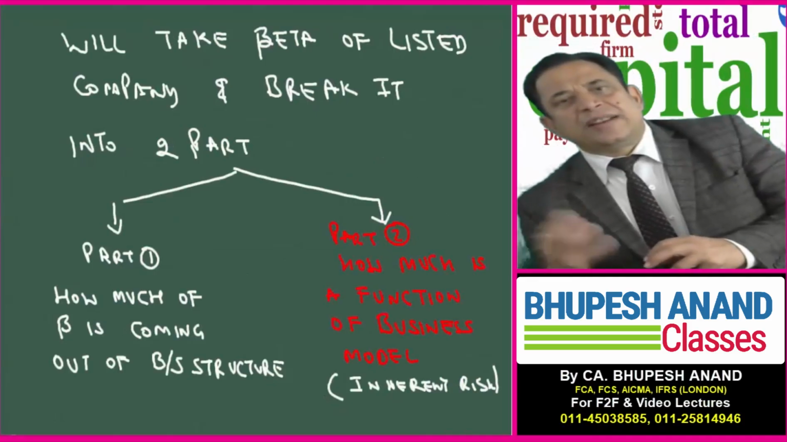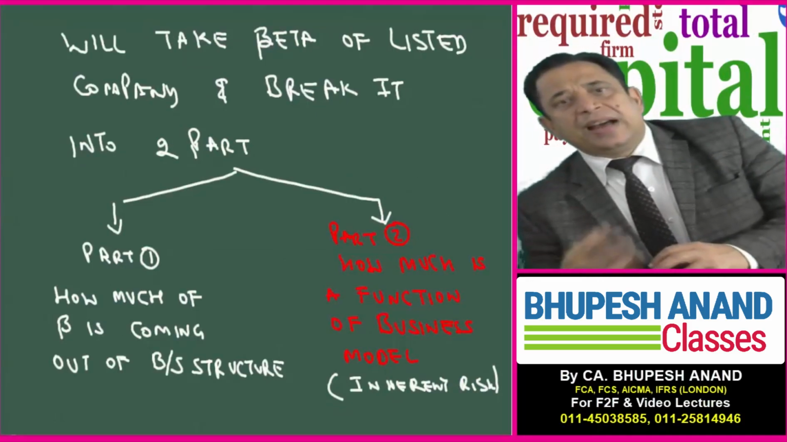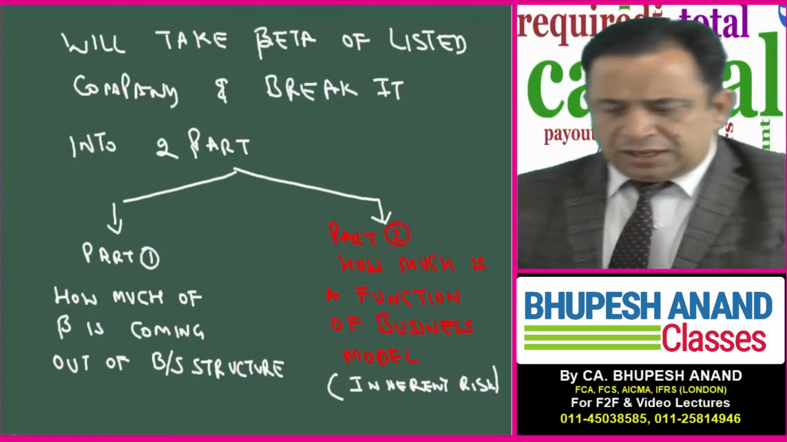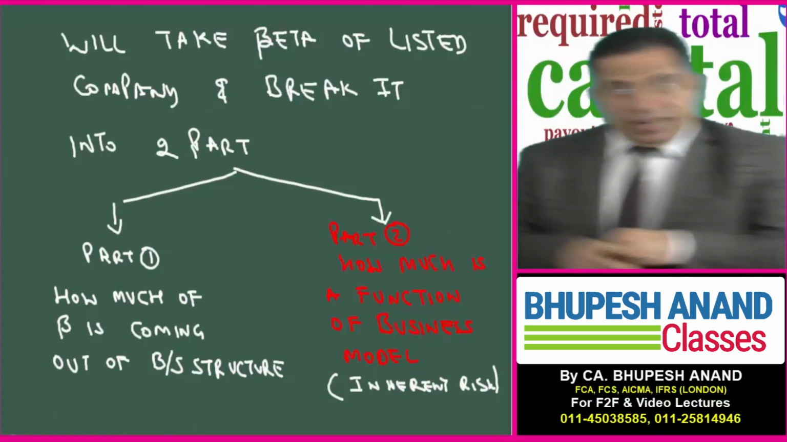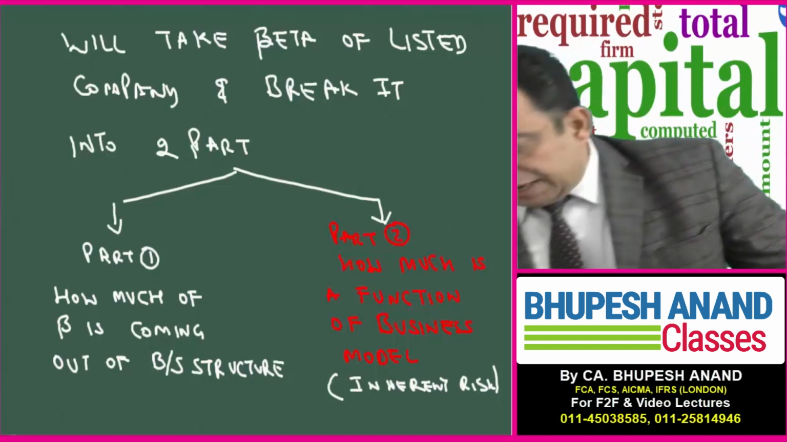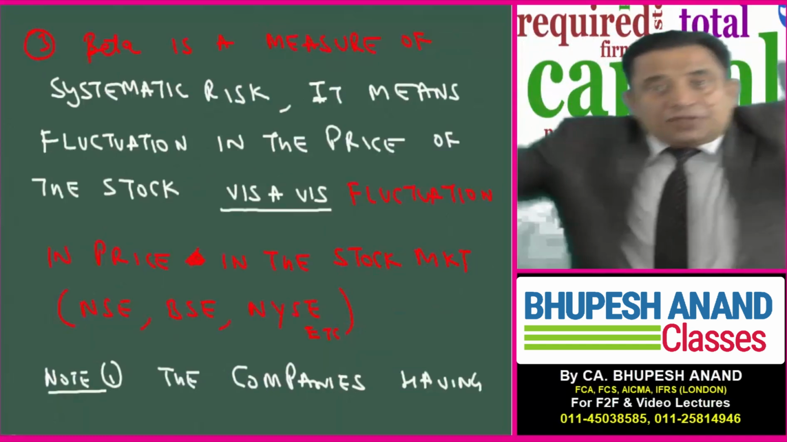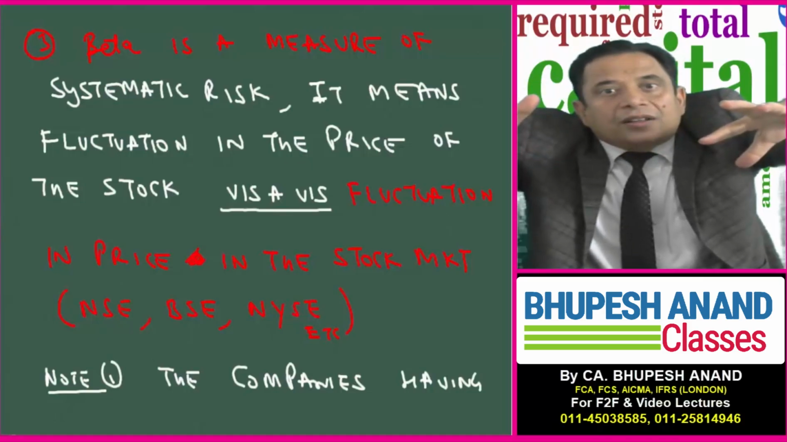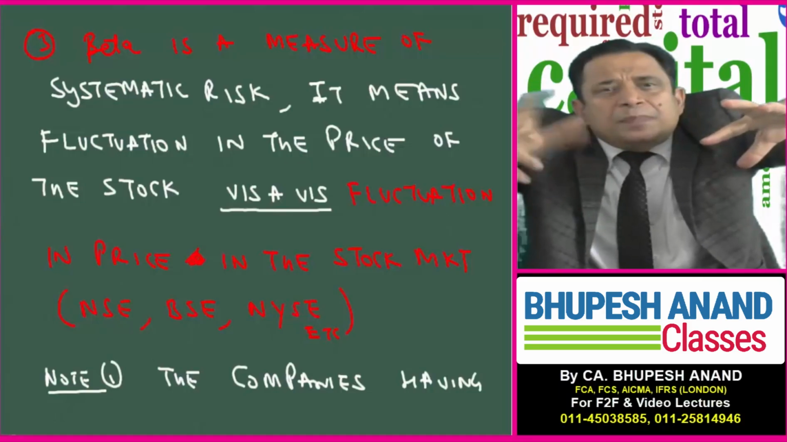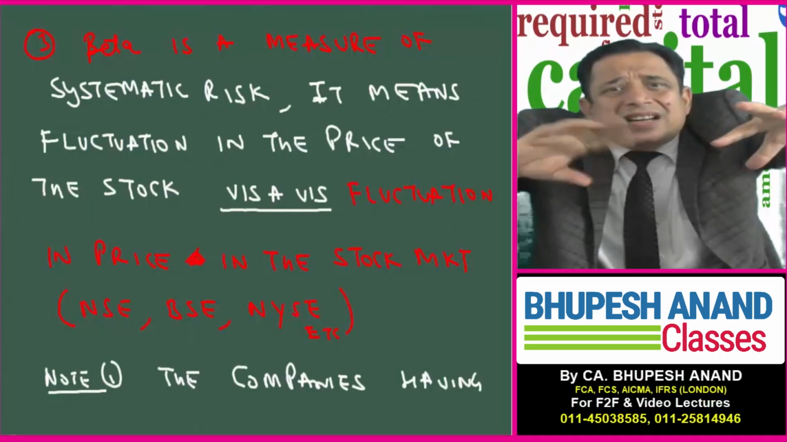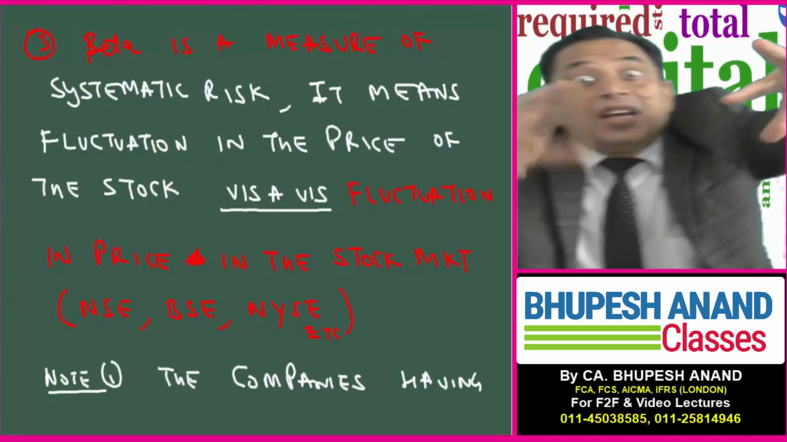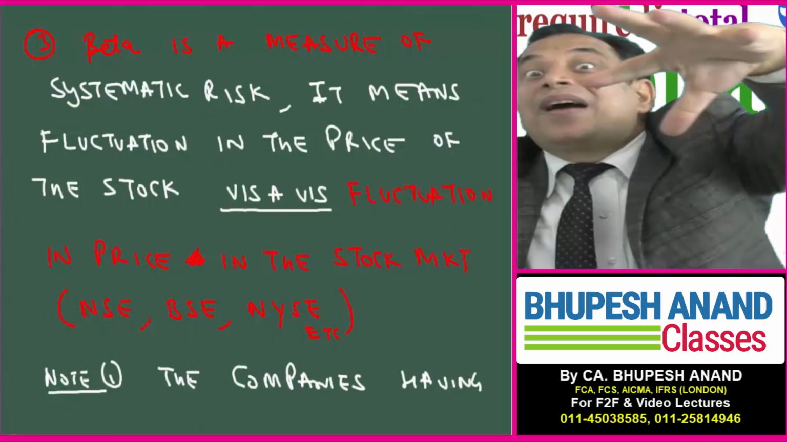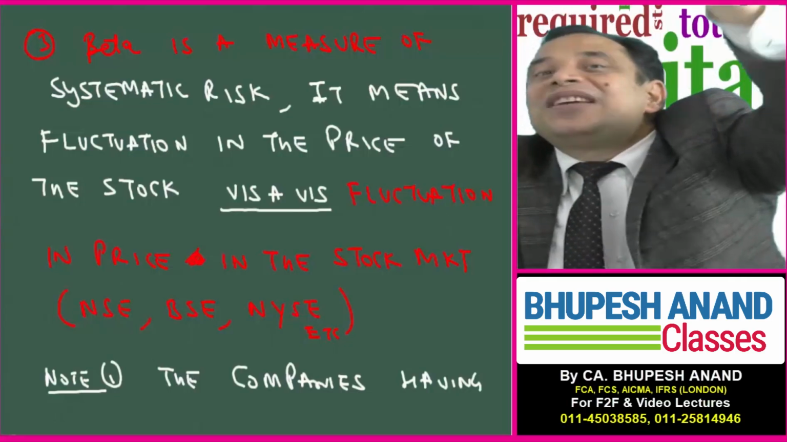We will use fair and lovely and fair and handsome with that, and we will unlever it and lever it. That I am telling you in the next slide. Part one: how much is beta due to the balance sheet, that is equity, and how much is beta due to the inherent business model. Some students are asking me, what is a beta, sir? Beta is the ratio of variation in the prices of a stock vis-a-vis the fluctuation in the prices of the market. The two things we compare.